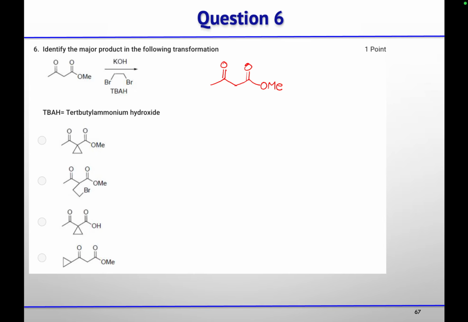Which one is the correct option? Ma'am, option C. Okay. So what is the first step? First, this active methylene proton was there. So base will take this proton and you will get an enolate.